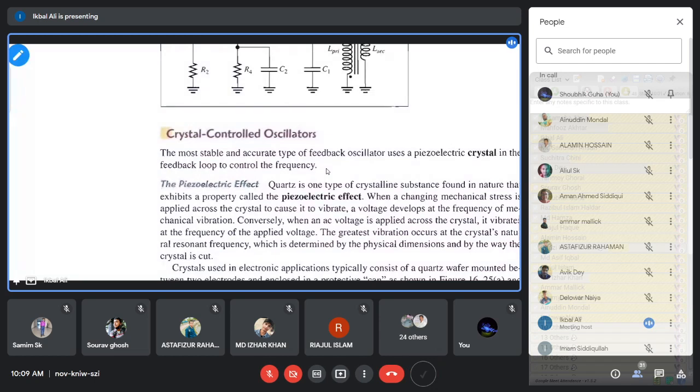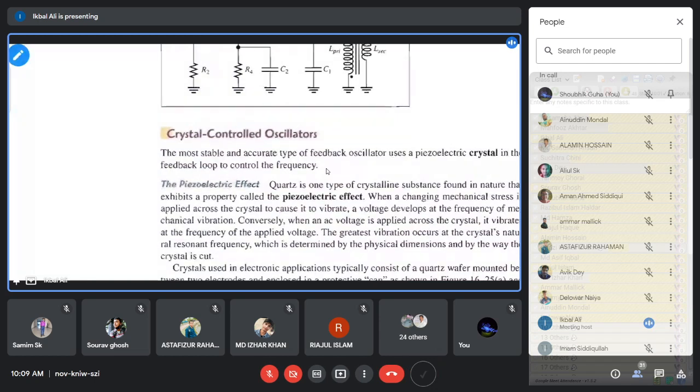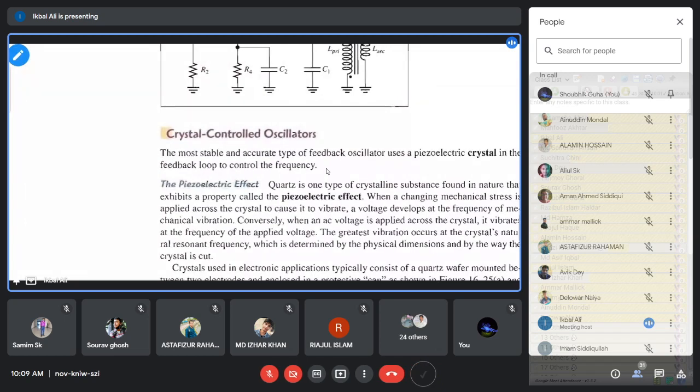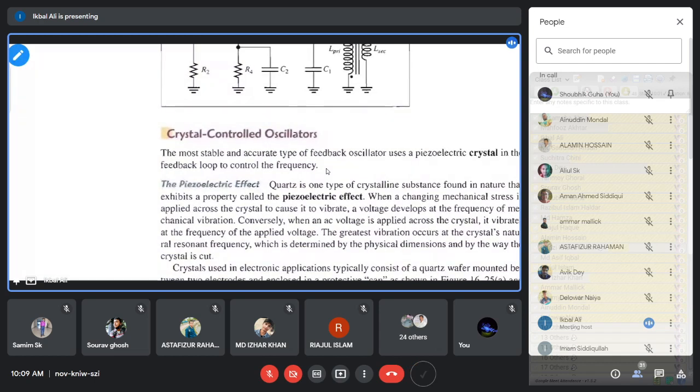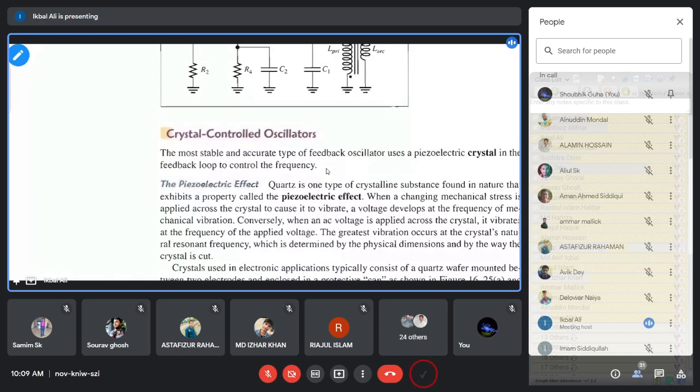But we need a very good stable oscillator, and that is why, just the last day, I said that the crystal is the solution. The quartz crystal is a naturally obtained material. It can be used as a circuit element. Why? Because if you press along some specific axis of the quartz crystal, if you give some stress, then along the perpendicular direction or along some specific axis, an electrical voltage will be developed.